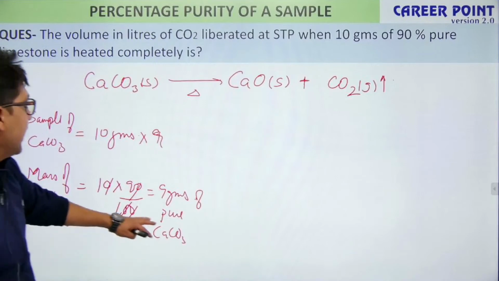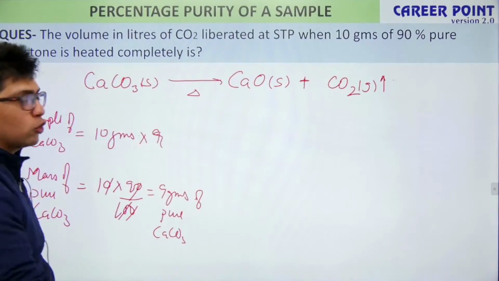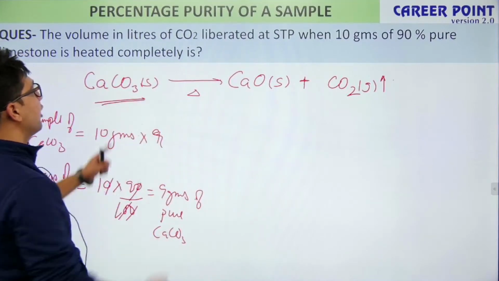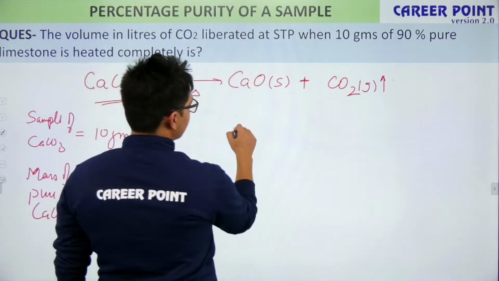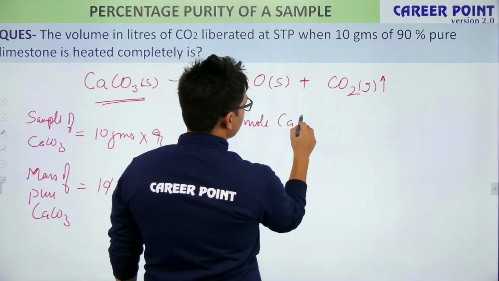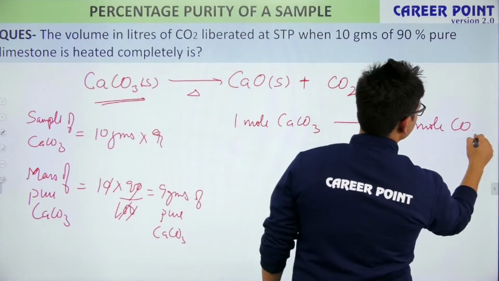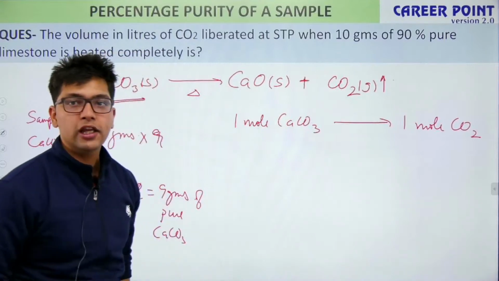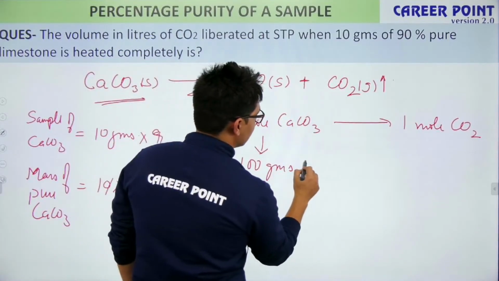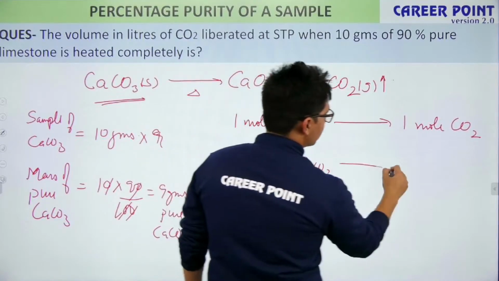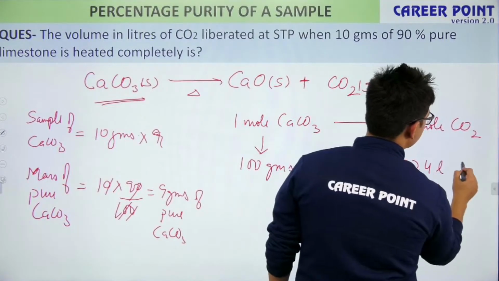Now this is 9 grams of calcium carbonate. Look at the equation. What does the equation tell me? The equation simply tells me for every 1 mole of calcium carbonate, 1 mole of CO2 is produced. And what is the mass of 1 mole calcium carbonate? It is 100 grams. So 100 grams calcium carbonate produces 1 mole of CO2, which at STP is 22.4 liters CO2.